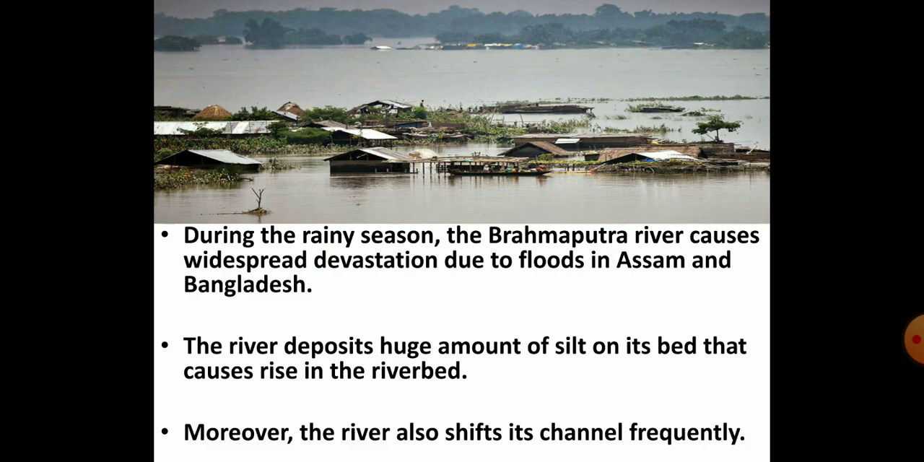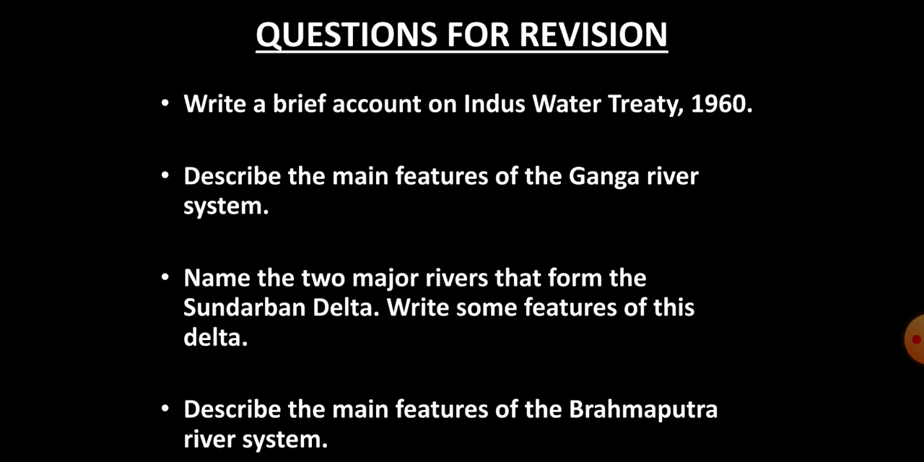In the next video of this chapter, we will learn about the peninsular rivers, some lakes in India, the role of rivers in the economy, and river pollution. Till then, try to solve these questions. First, write a brief account on the Indus Water Treaty 1960. Second, describe the main features of the Ganga river system. Third, name the two major rivers that form the Sundarban Delta. Write some features of this delta. Fourth, describe the main features of the Brahmaputra river system.